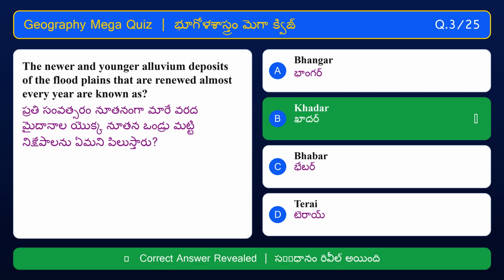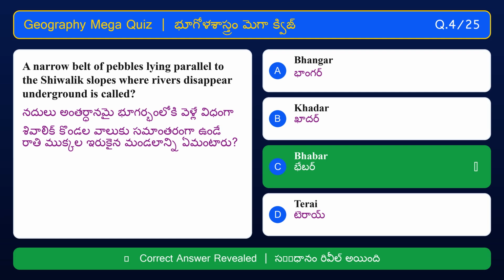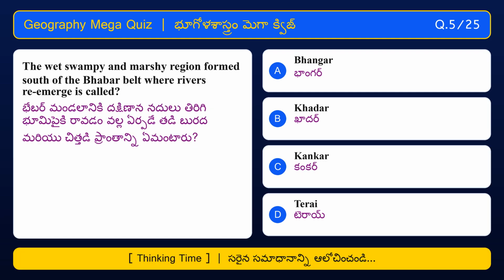A narrow belt of pebbles lying parallel to the Shivalik slopes where rivers disappear underground is called Bhabar. The wet, swampy and marshy region formed south of the Bhabar belt where rivers re-emerge is called Terai.